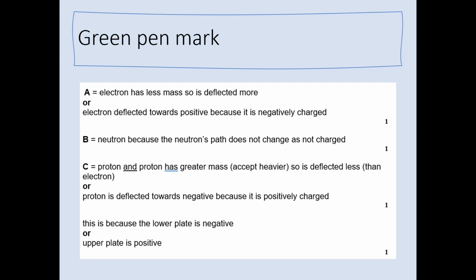Particle C, therefore, was the proton. Now, the proton has a greater mass, so it is deflected less. Remember, the relative mass of an electron is approximately 1 over 1,800, and the mass of a proton is 1. So, proton has greater mass, therefore, it is deflected less. Or you could have said that the proton is deflected towards the negative plate because it is positively charged. You could then go on to say which of the plates is positive and which is negative. We can say that the upper plate is positive because the electron has been deflected towards it, and the lower plate is negative because the proton has been deflected towards it.